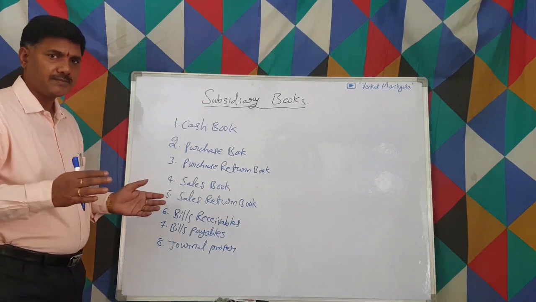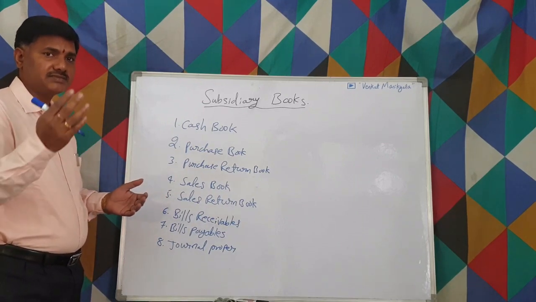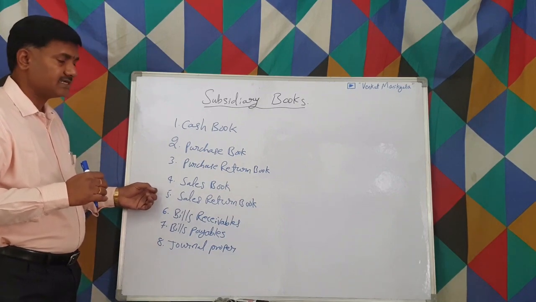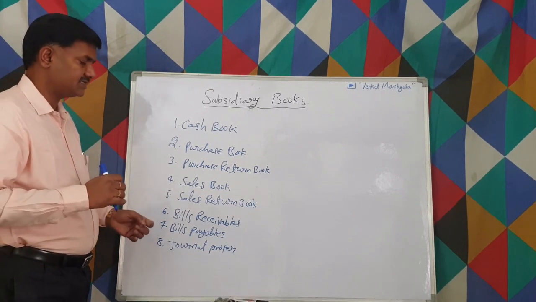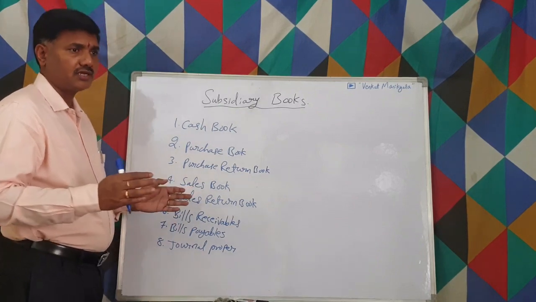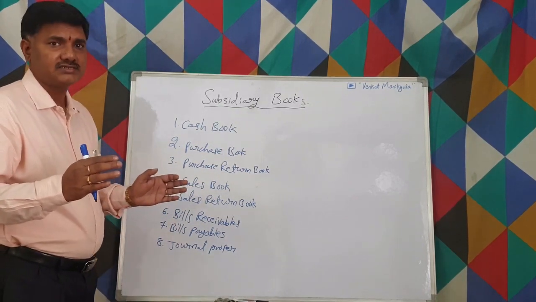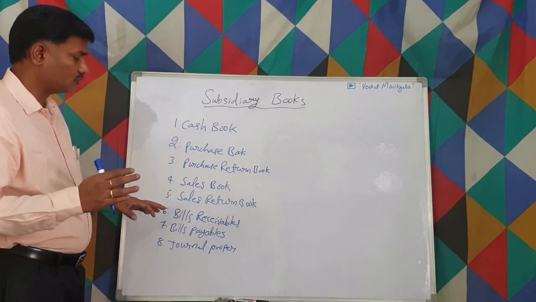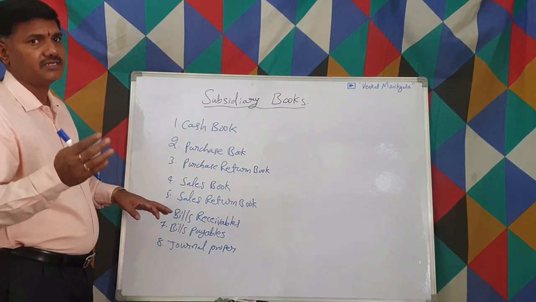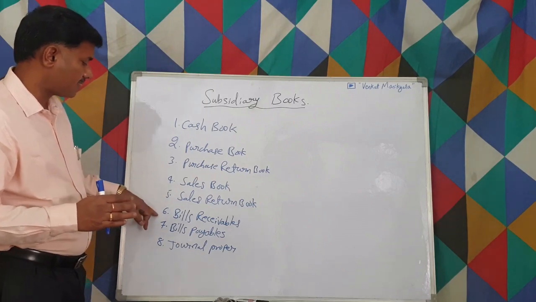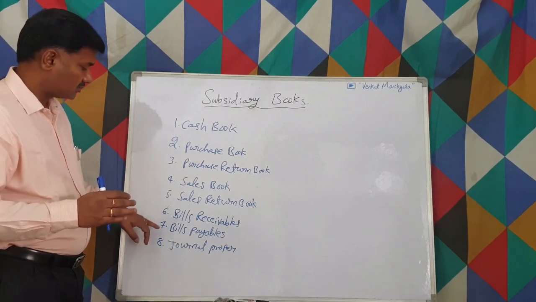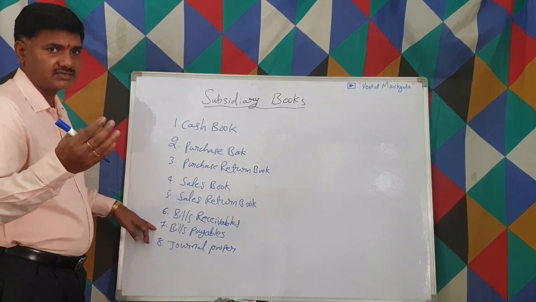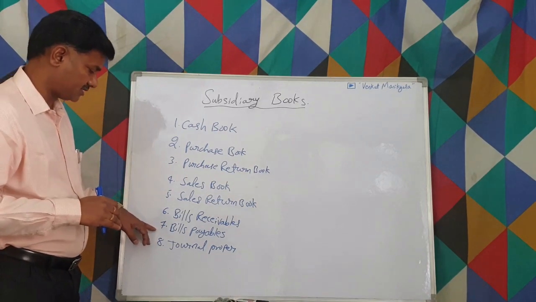In the purchase returns book, we write when we return purchased goods to the seller, for some reason such as not being good. Sales returns is the same: when customers return goods to us, we write it in the sales returns book. Bills receivable are documents payable after some time. When we sell goods, our debtors give us bills receivable, which we write in the bills receivable book. Whatever bills we give to creditors, we write in the bills payable book.